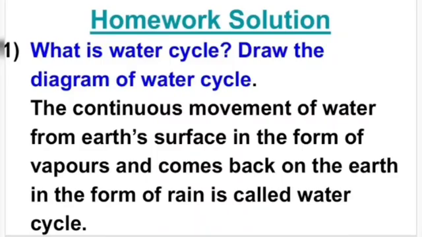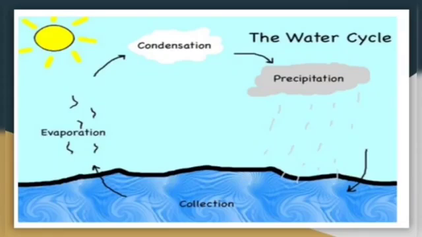So answer is, the continuous movement of water from Earth's surface in the form of vapors, which comes back on the Earth in the form of rain, is called water cycle. Okay, and you have to draw the diagram of water cycle. This picture is showing the diagram of water cycle.